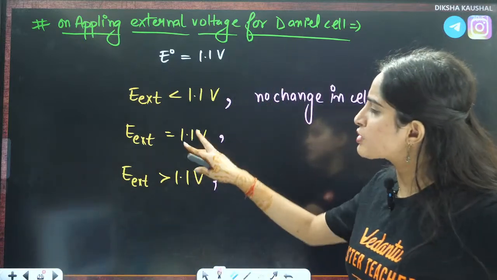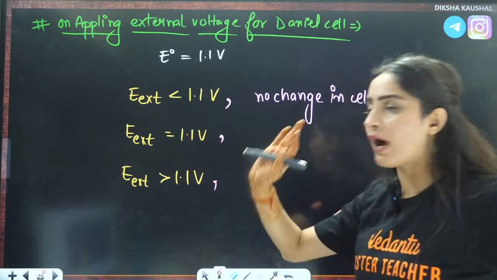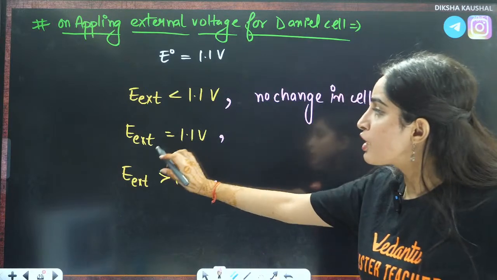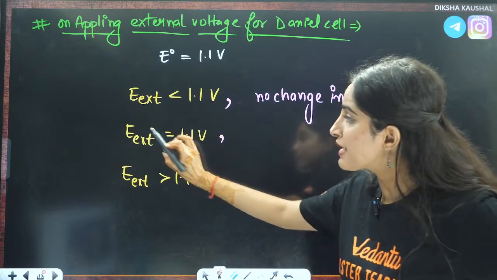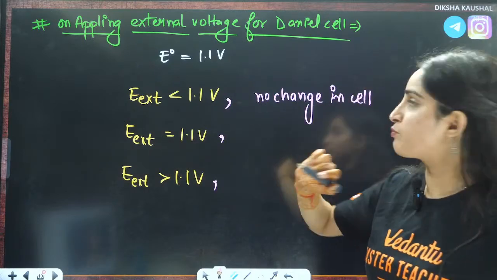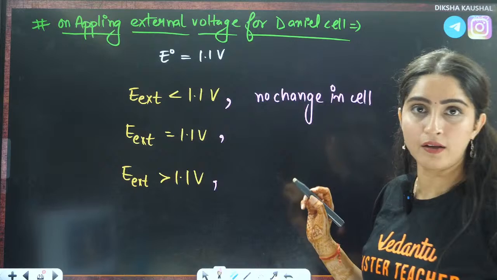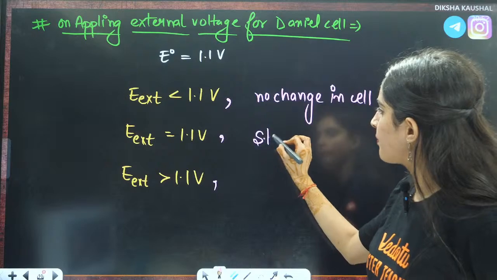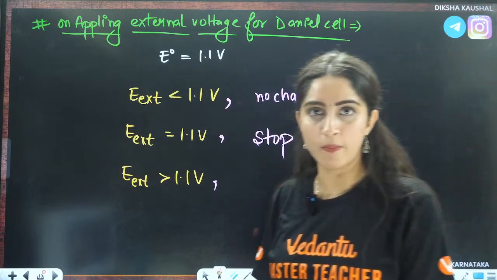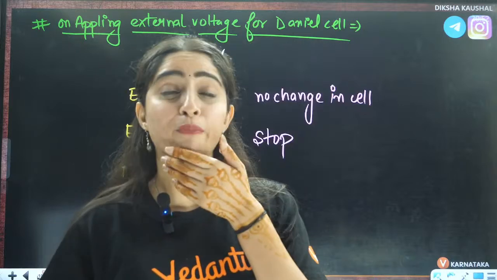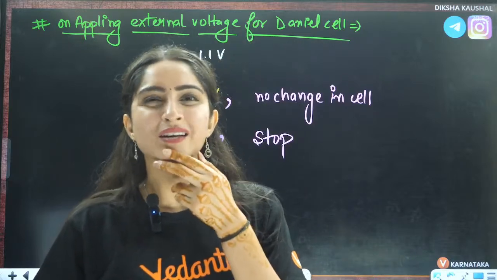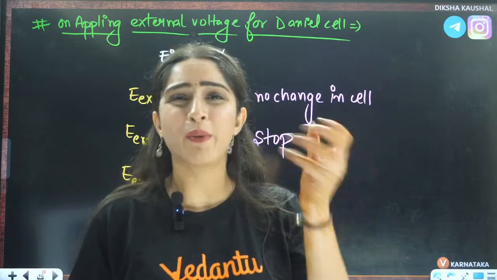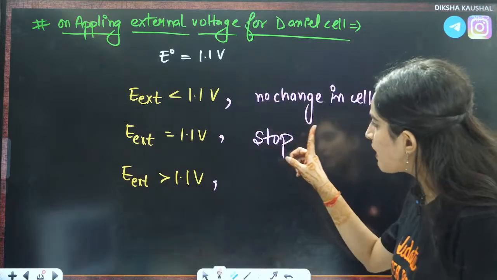If your convincing power is almost equal, that is equal to 1.1, right? In that case, wait a minute, students. Now, if your external potential is equal to 1.1, what will happen here? This cell will stop. Why will it stop? Now you have convinced your friend that my party is really amazing, right? Now the friend is getting confused. Should I go there? Should I go there? He's like, okay, I will not go anywhere. I'm fed up. I don't want to go anywhere, right? So it is like you have stopped the cell.